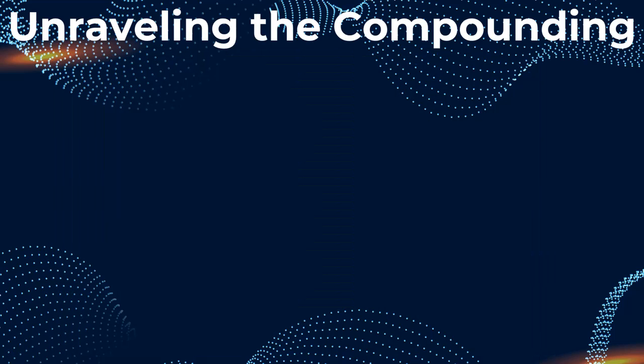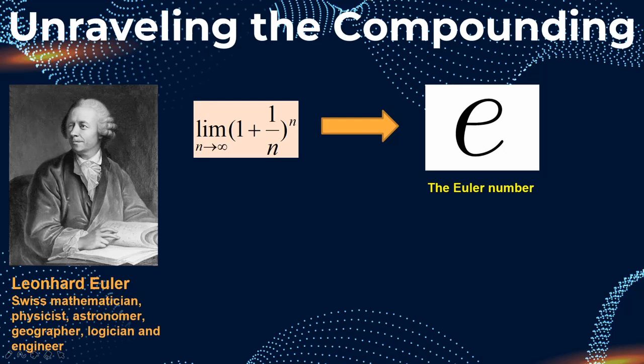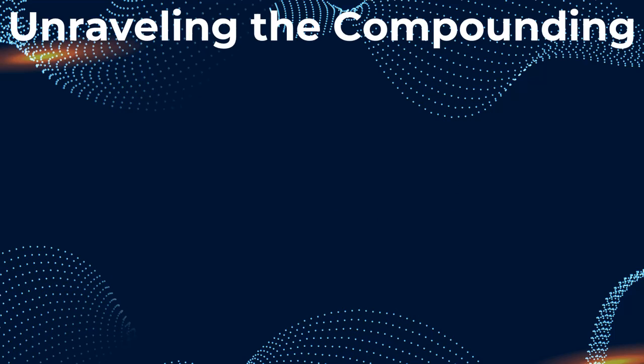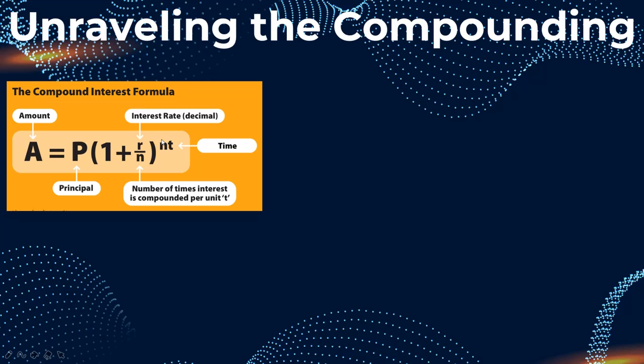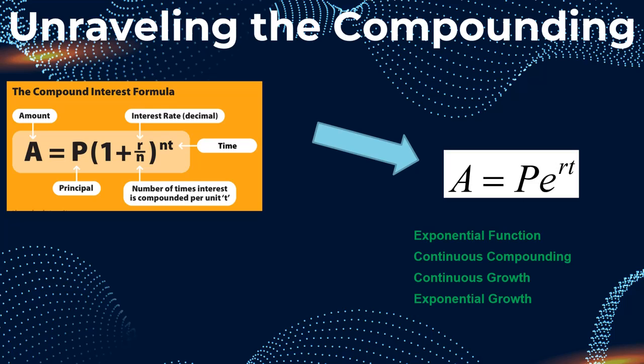So there was a mathematician called Euler who actually figured this out by mathematics. He gave this number called the Euler number. This Euler number is an irrational number which never terminates, never repeats, and the value of this is 2.718, never ending. It keeps on going. We call this the Euler number. Now, what is the meaning of that? This compound interest formula has converted into a simple format, P e to the power RT. This e we call with different names: exponential function, exponential growth, continuous compounding. Correct? All these are different names.